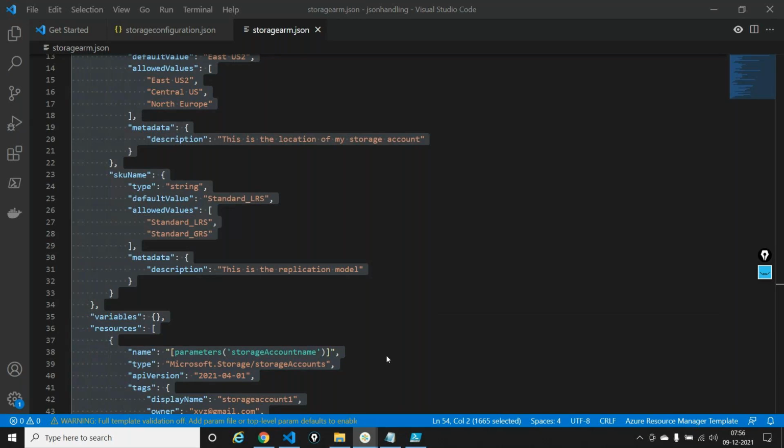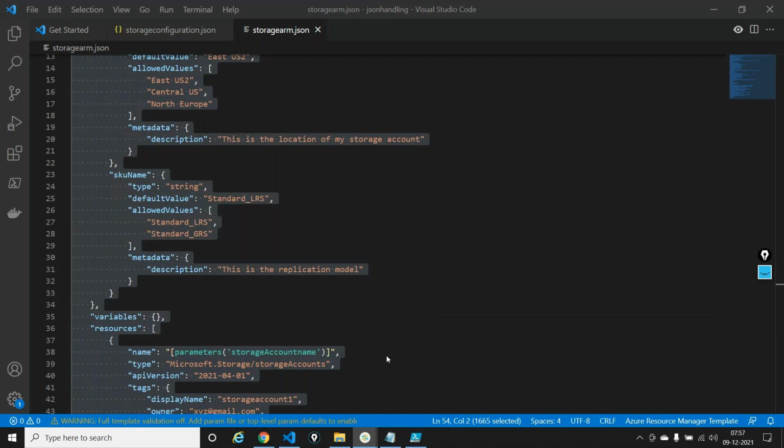ARM is not that great when it comes to maintenance, because ARM is great to build an infrastructure, to create something which is not there. PowerShell is great to maintain what is already in there. So you will use a combination of PowerShell, ARM and Terraform. You'll use a combination of all these things. Okay, yeah, thank you.